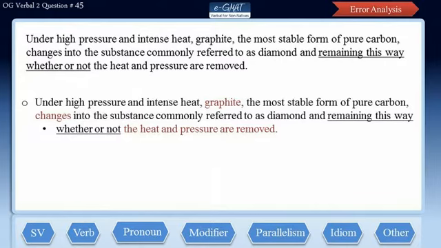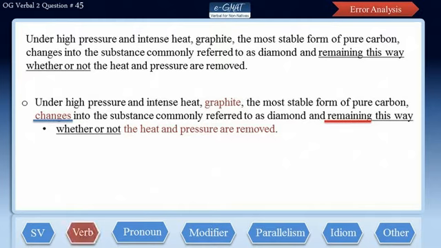Now, this sentence presents general facts about graphite, so all the information that it must give out must be written in simple present tense, such as changes. Since after it has turned into diamond, it remains that way only, is a fact about graphite. Remaining should also be written as remains. So we certainly have a verb tense error here.